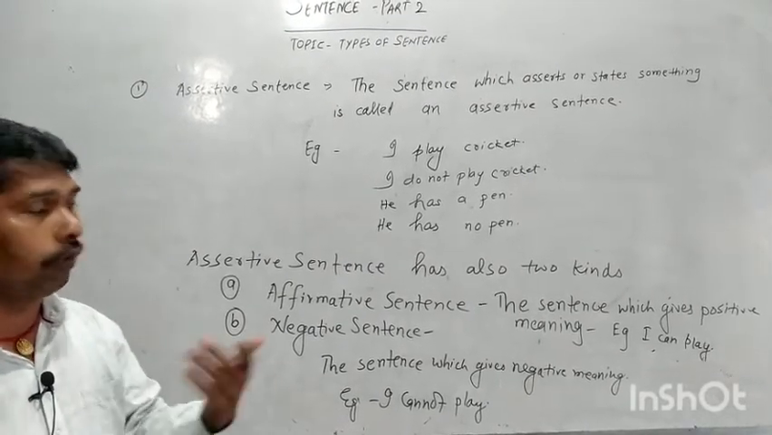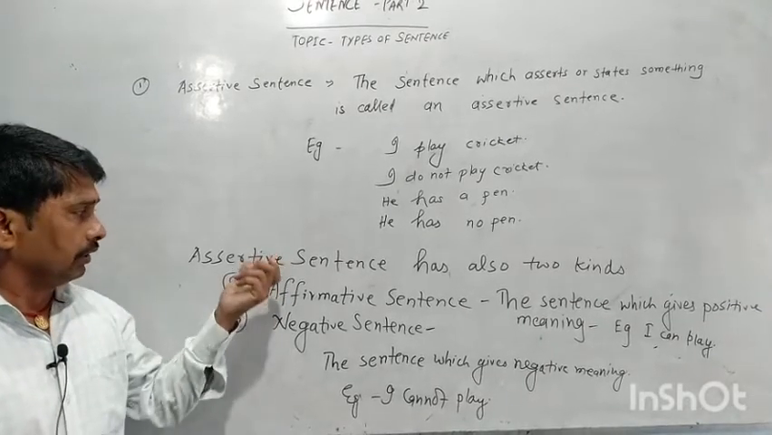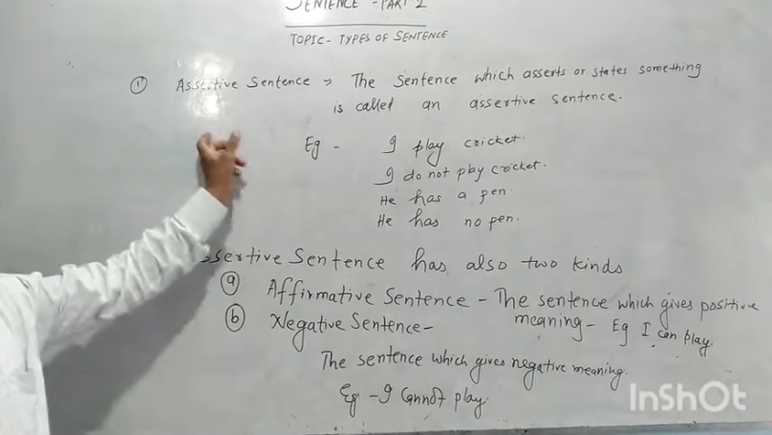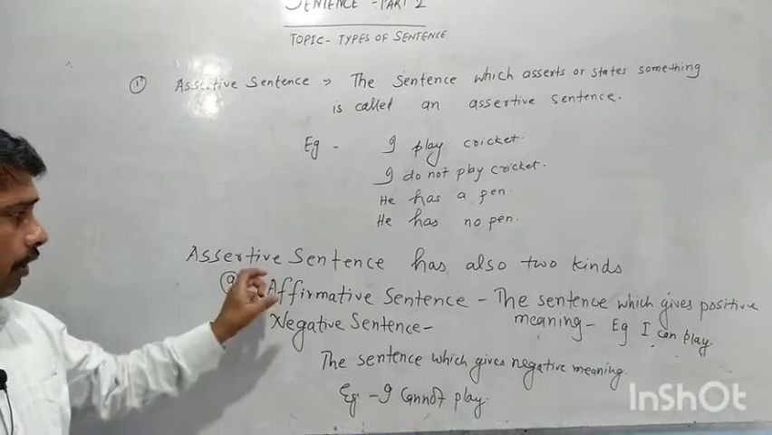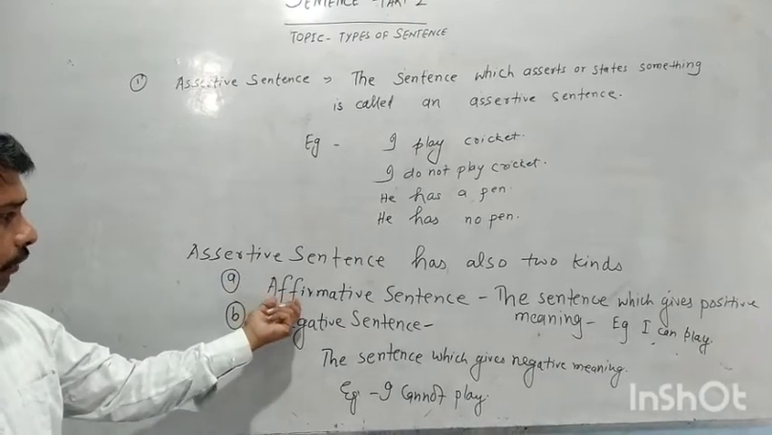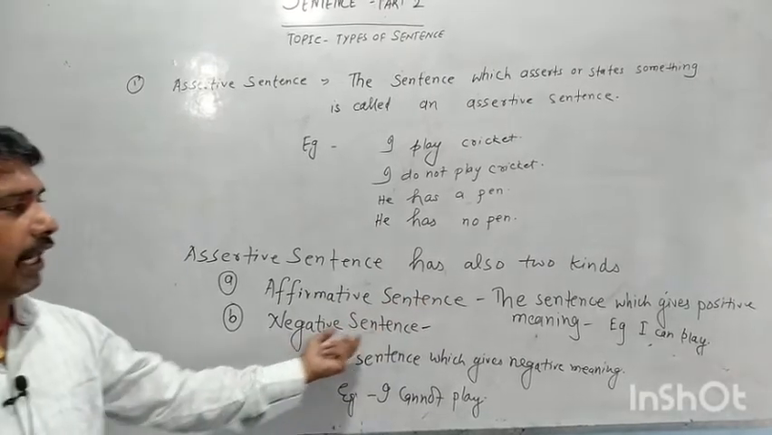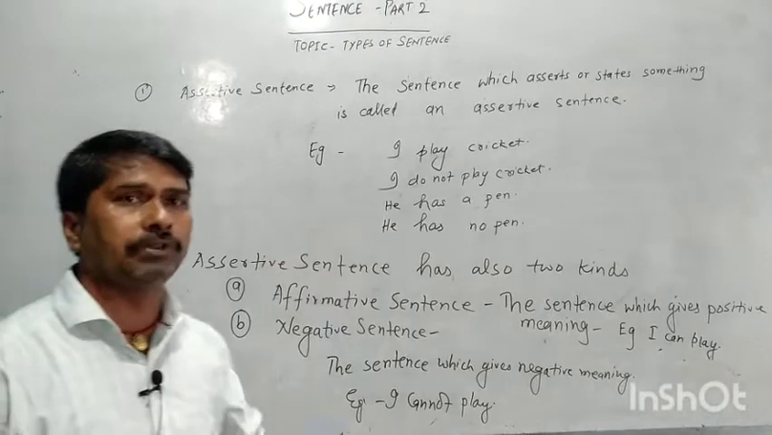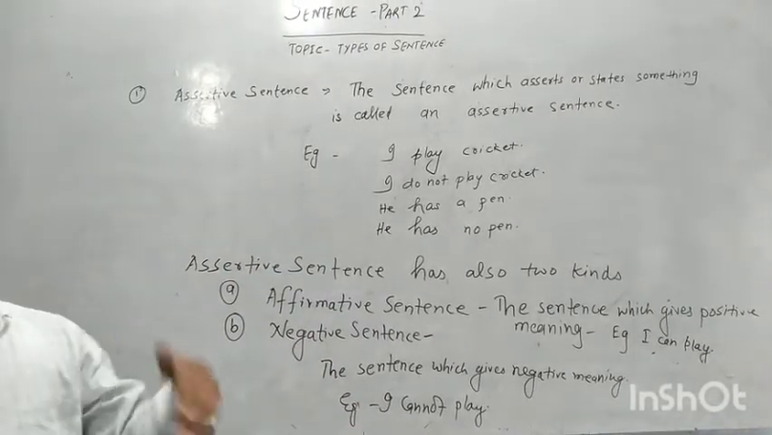Now, for your information, just like a sentence has 4 types, in a similar manner, an assertive sentence also has 2 parts. First, the affirmative sentence, and the next is the negative sentence. An affirmative sentence gives a positive meaning, and a negative sentence gives a negative meaning.